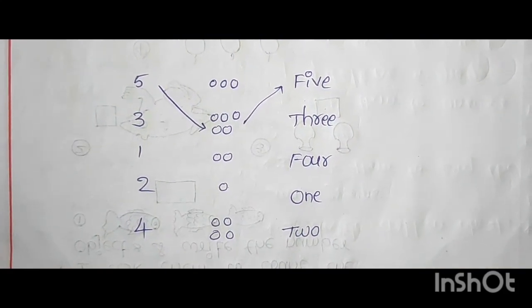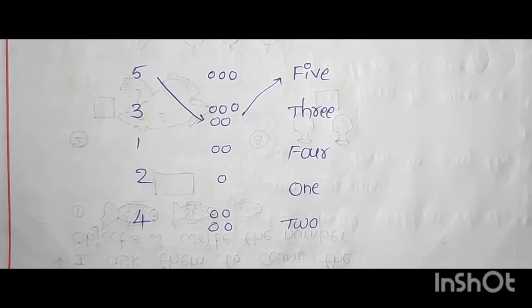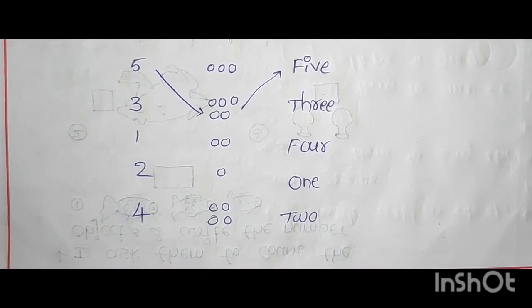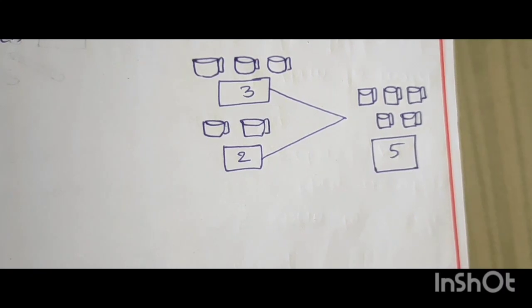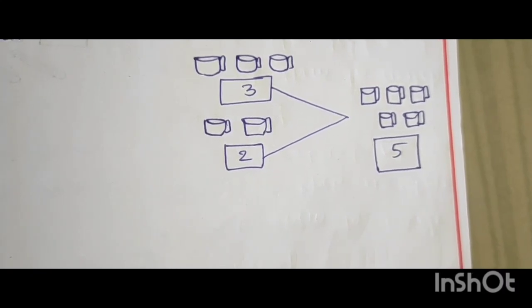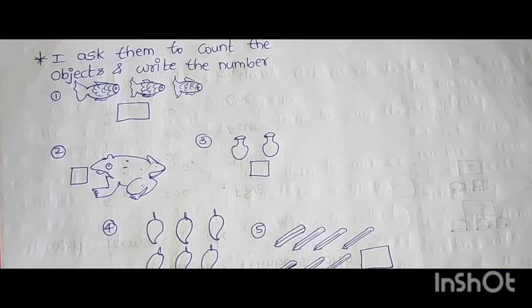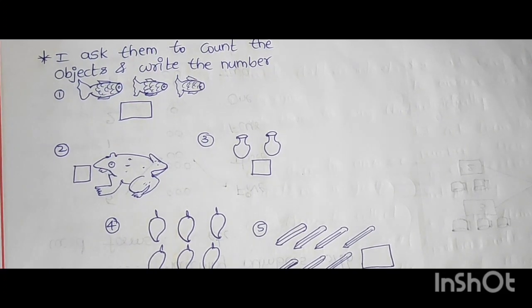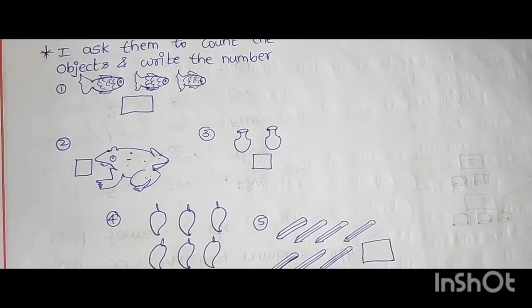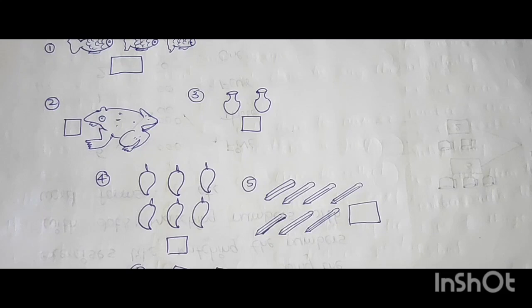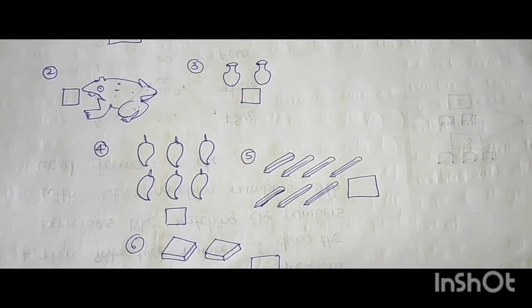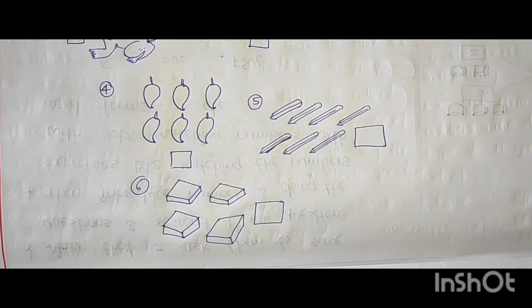Match the dots and match the word form also: 5 3 4 1 2. And the adding: 3 2 5. I ask them to count the objects and write the number: 3 fishes 3, 1 frog 1, 2 pots 2, 6 mangoes 6, 7 pencils 7, 4 books. Write the 4 number in the box.